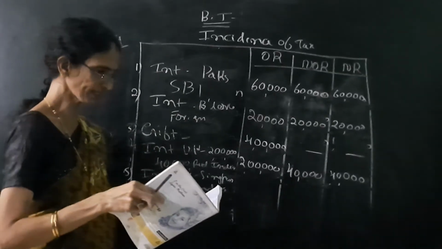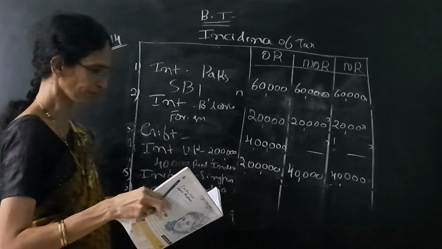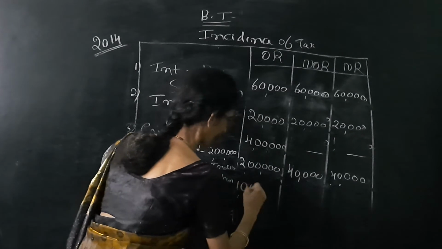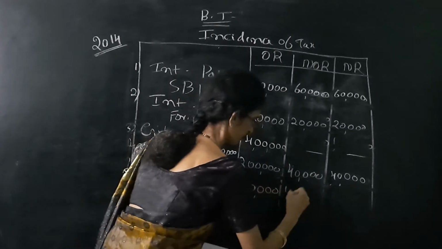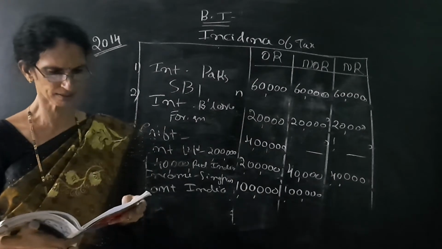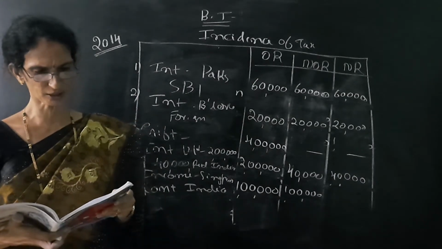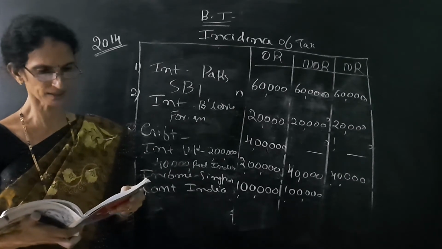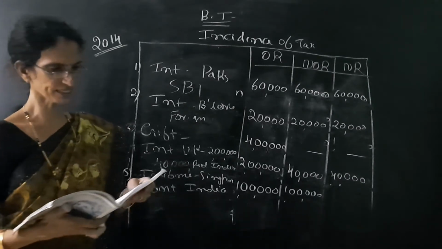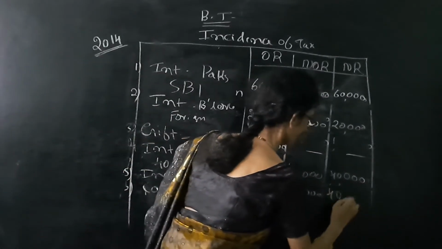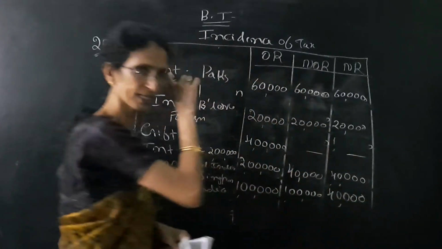So the amount is Singapore controlled from India rupees 1 lakh. It is given 1 lakh. Then once again with a bracket it is given rupees 40,000 received in India. So out of this 1 lakh, 40,000 is received in India. That means in last column we have to write 40,000 because it is received in India.